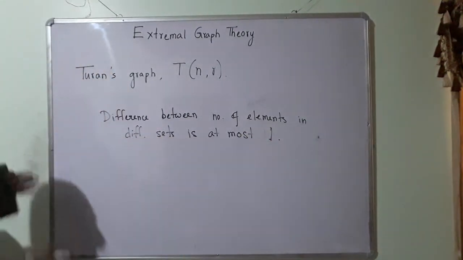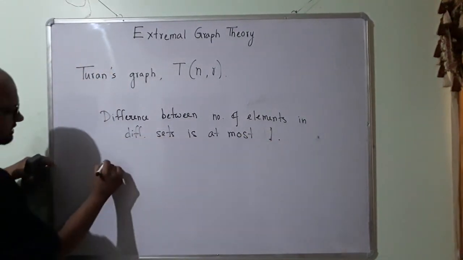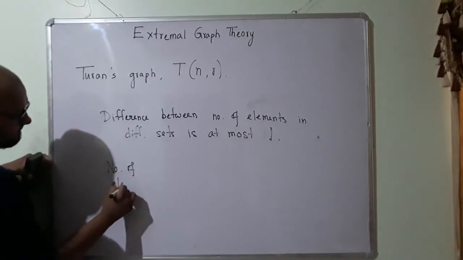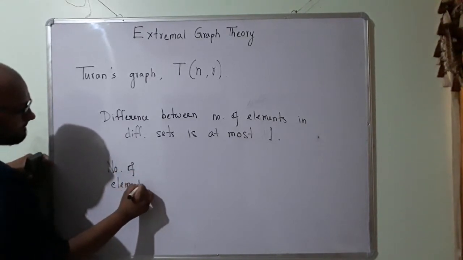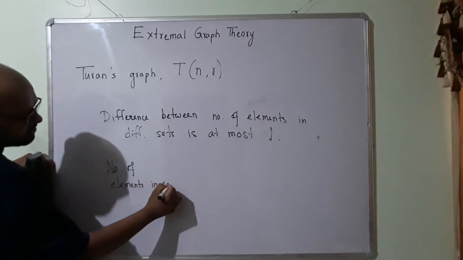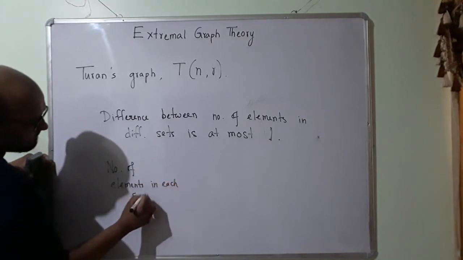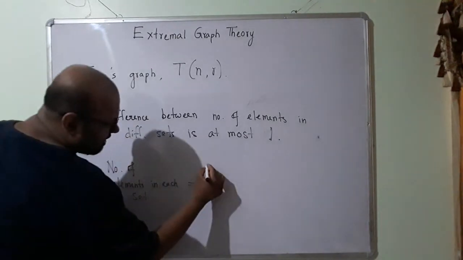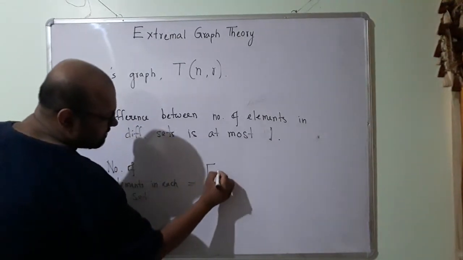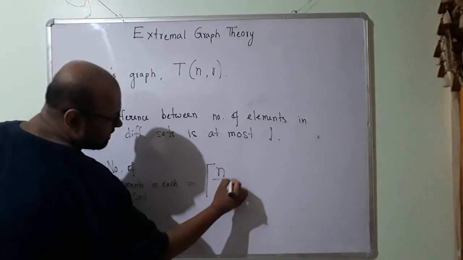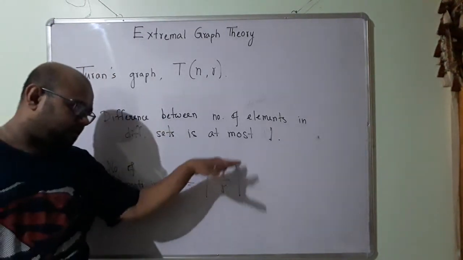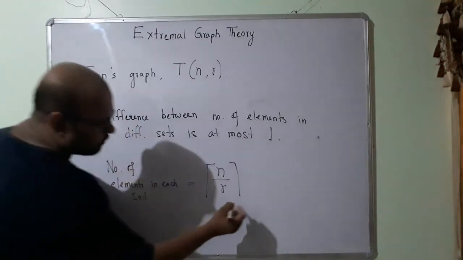And the number of elements in each set is equal to either n by r, meaning when you divide n by r, the ceiling of this or the floor of this.